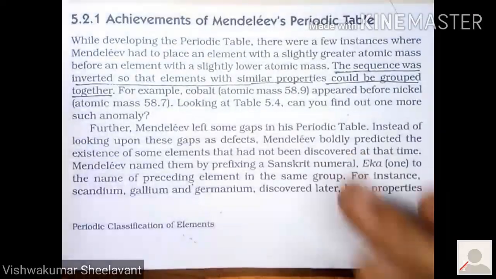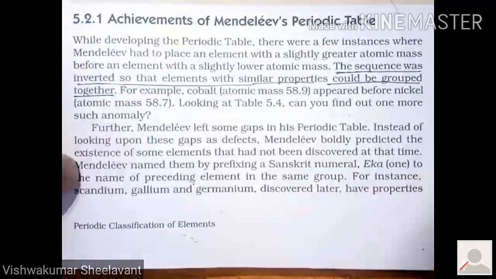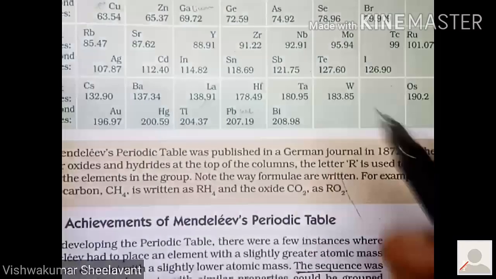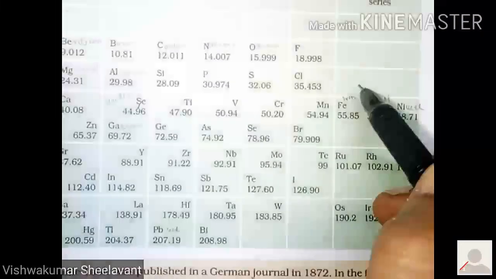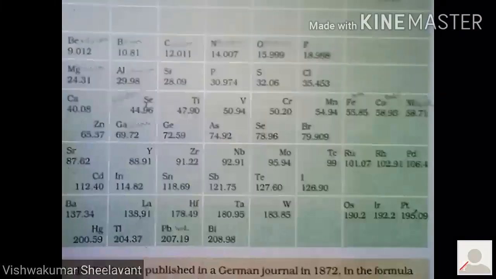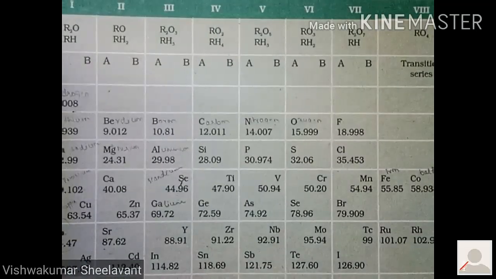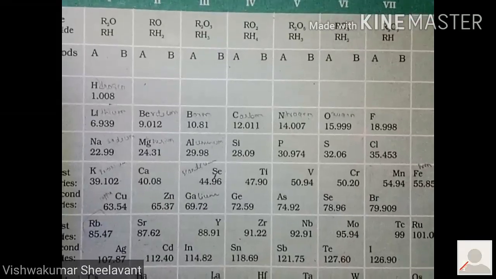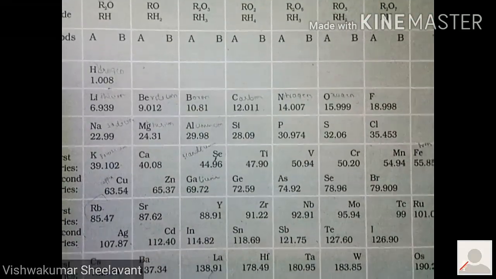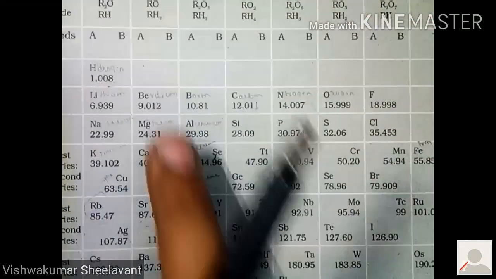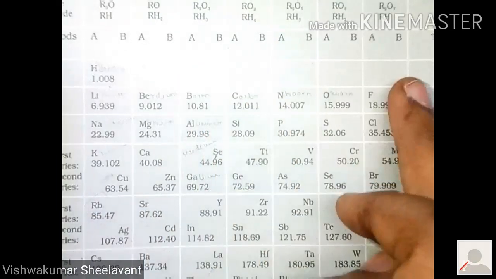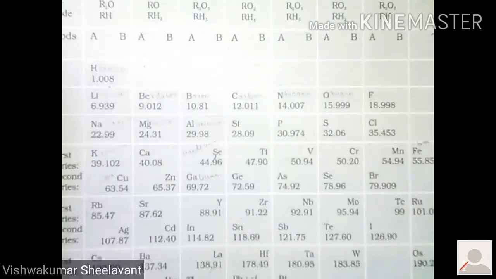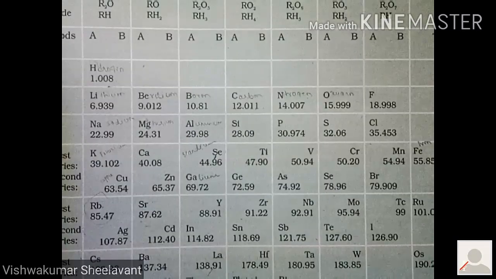Yesterday we discussed this. You can see empty space here, here, and here also. Mendeleev assumed that in future a few elements would be discovered and those could be placed in those empty spaces.